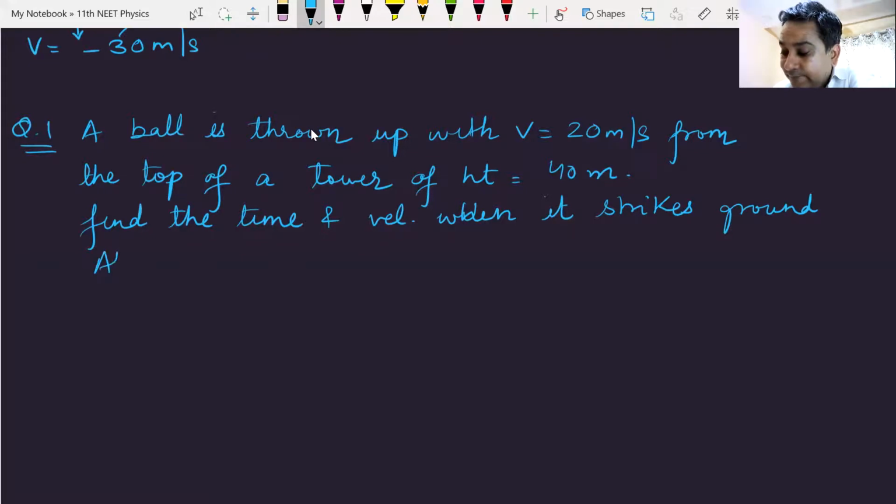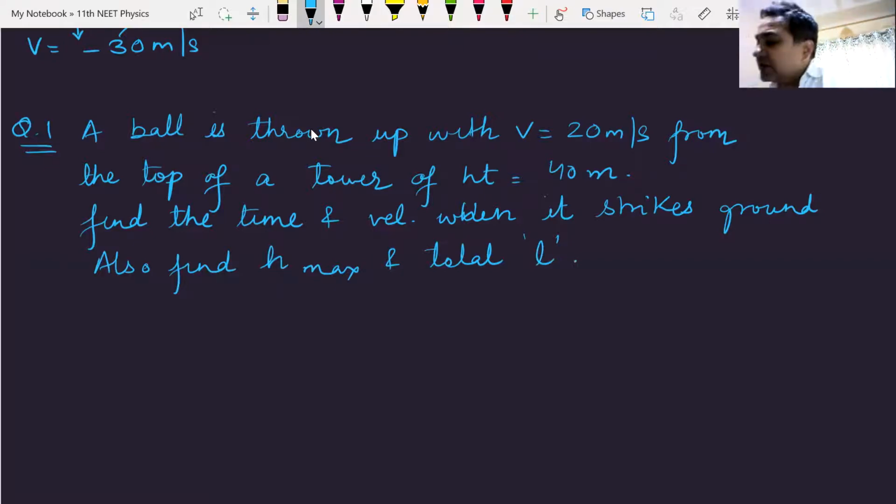Also find H max and total distance traveled. What is the total distance traveled by the body? This is the question. I hope someone can solve this for me.